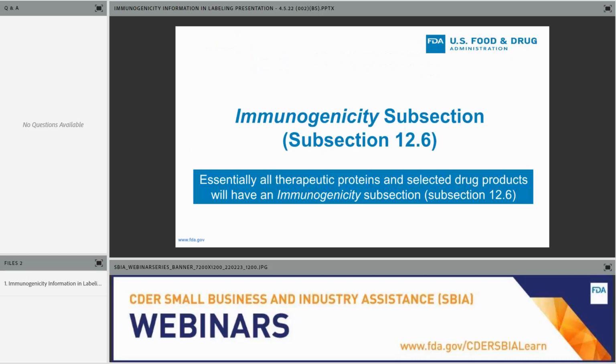The focus of the presentation is the immunogenicity subsection. When the guidance is finalized and all labeling is updated to be consistent with the guidance, that's labeling for therapeutic proteins and also small molecules that have immunogenicity assessments. Essentially, all such products will have an immunogenicity subsection, 12.6.